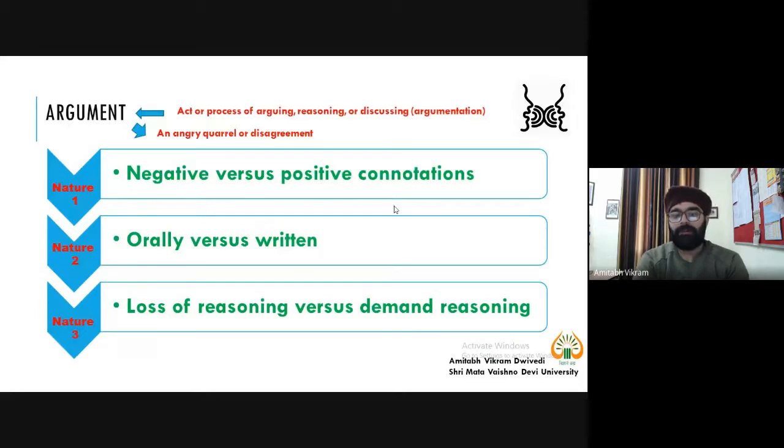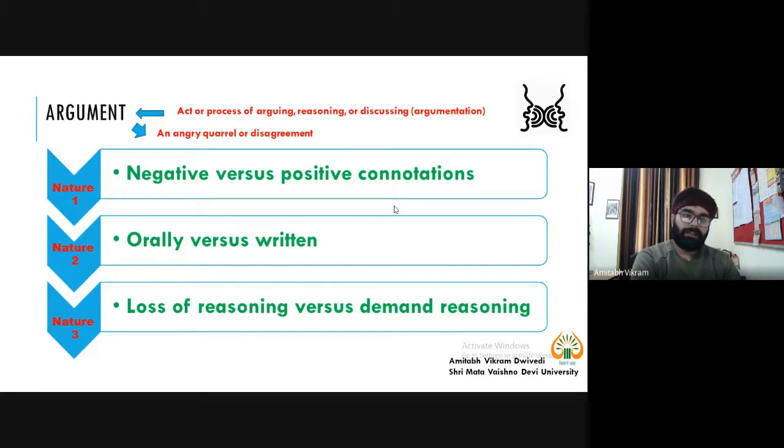And when you write your review this semester, that is the starting of your research writing, and you will carry on this in the next semester. So we need to understand the nature of this word, and we can see that a negative connotation is also associated with this word, as well as a positive connotation. And here we are concerned with the positive connotation and not the negative connotation.